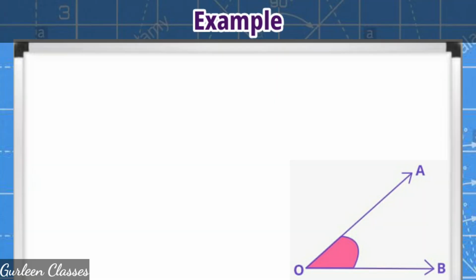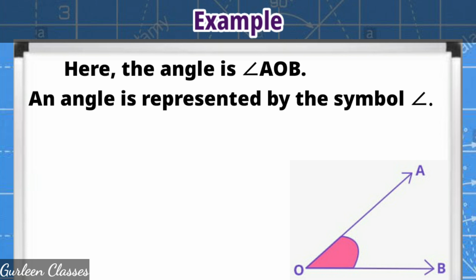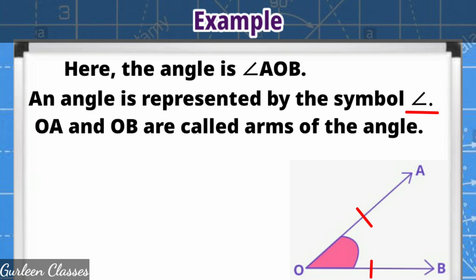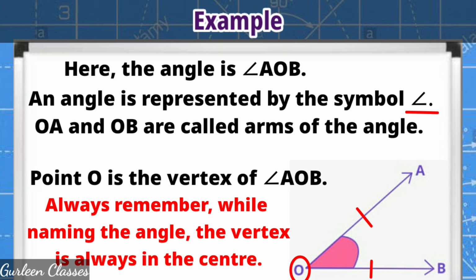Now, let us take an example. Here the angle is AOB. An angle is represented by the symbol. OA and OB are the arms or rays of the angle. And point O is the vertex of angle AOB. Always remember, while naming the angle, the vertex is always in the center, as I have shown.